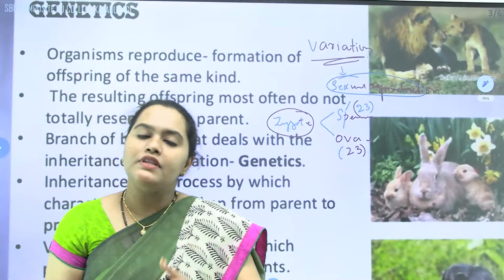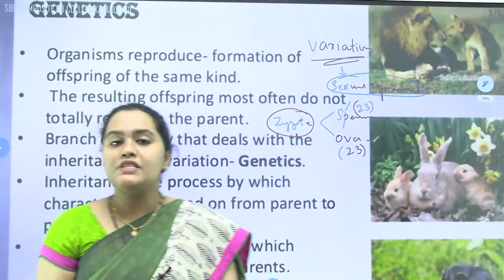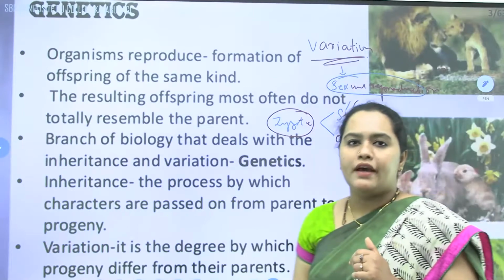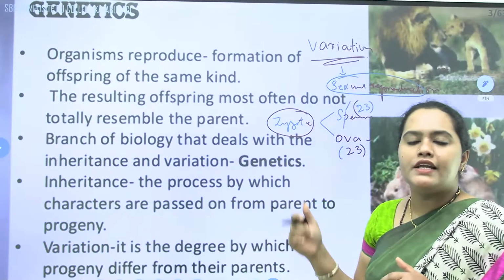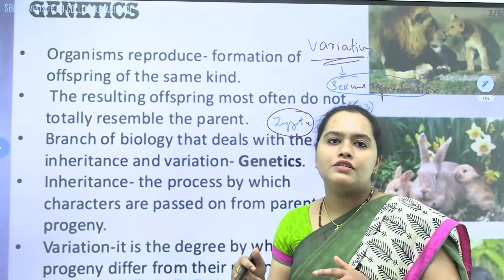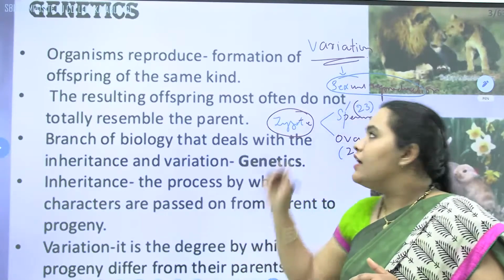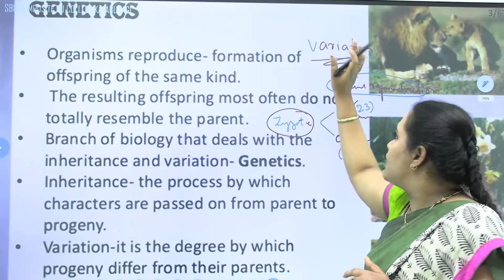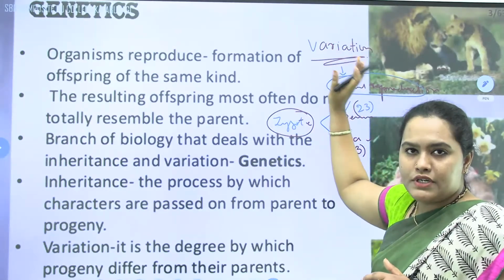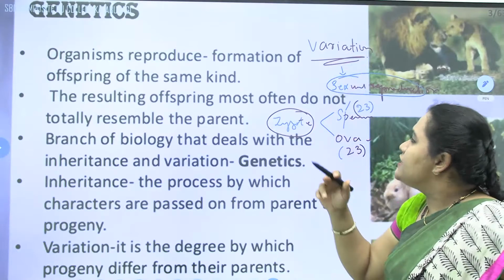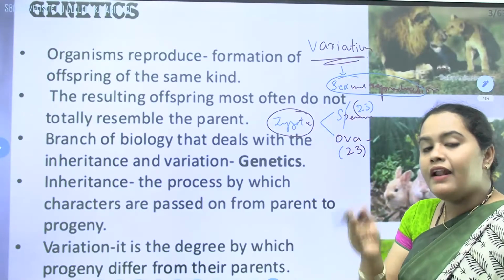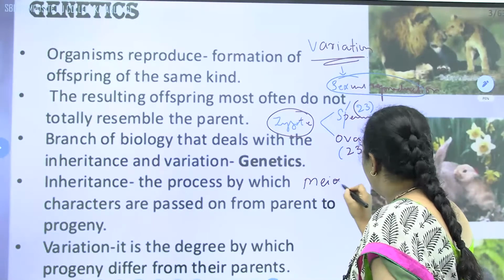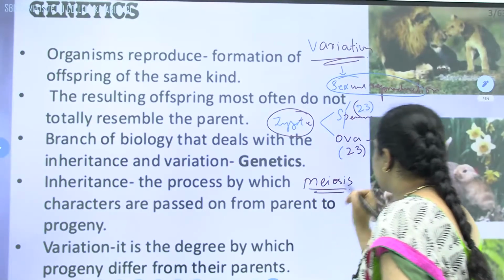Whereas in sexually reproducing organisms, gametes will be there, and because of these gametes variations will be there. That is what we are going to study, the principles of variation and inheritance. And again, it is very important for survival. Further, the variation will be there because of meiosis.